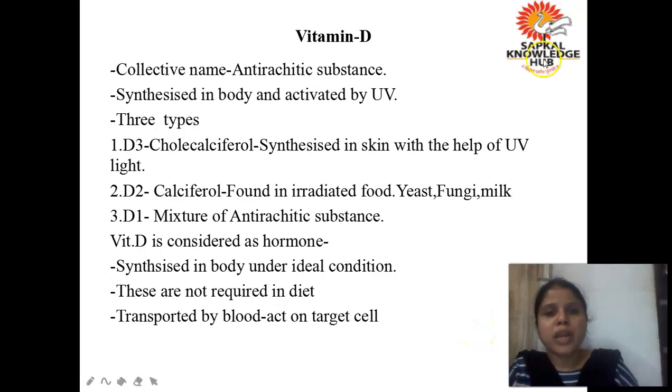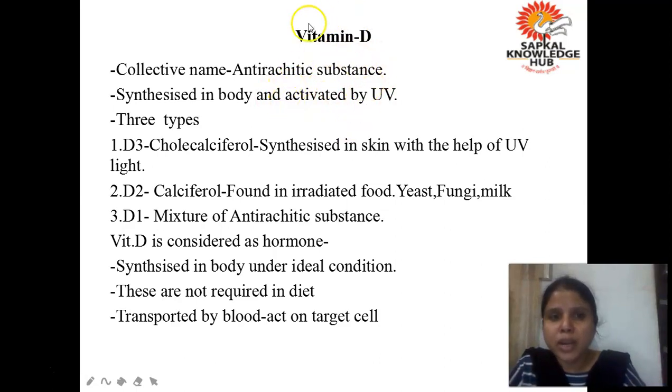Okay, now the next component is vitamin D, which is also playing a very important role in maintaining the calcium homeostasis. Vitamin D is also known as anti-rachitic substance. Why is it called anti-rachitic substance? Because all of you know that अगर vitamin D की कमी होती है, it causes rickets. So this is an anti-rachitic substance. It is synthesized in the body and activated by UV rays. All of you know that vitamin D is synthesized in our body by the action of ultraviolet radiations.